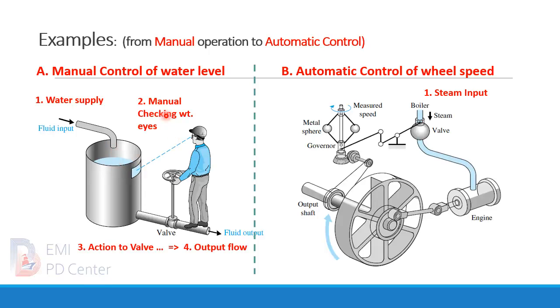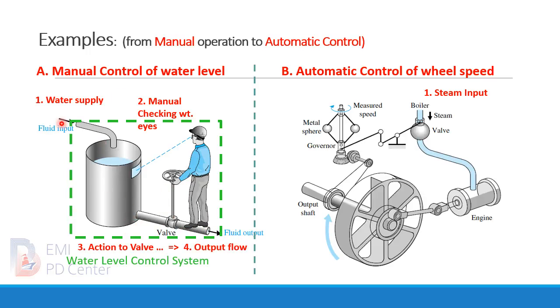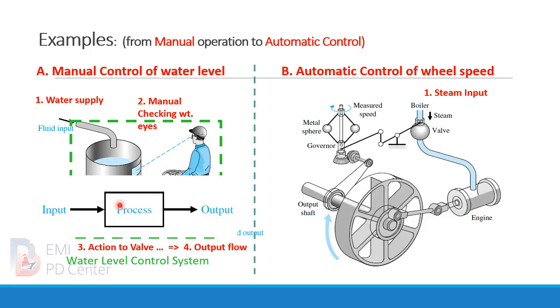A man can manually check with the eyes so that he has the ability to turn the valve and control the output flow of water. So it is a system from input to output, and the system to be controlled is called a process. This is a water level control system.